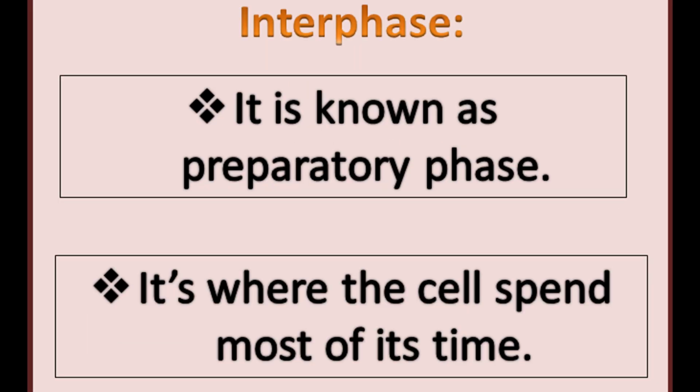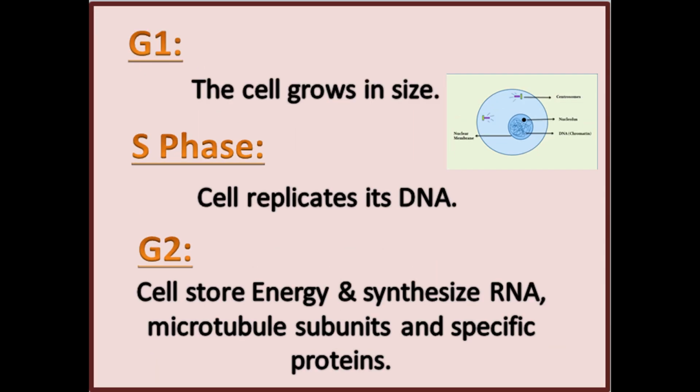Interphase. It is also known as the preparatory phase. It is where the cell spends most of its time. Interphase itself has three main stages. G1 phase. Here, the cell grows in size.